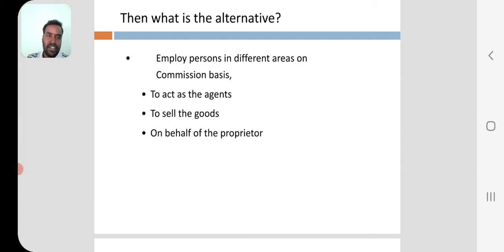The person acts as an agent. He sells the goods on behalf of the proprietor, on behalf of the owner. The person appointed on commission basis in a new or non-local area will sell the goods on commission basis. He acts as an agent, a middleman between the customer and the owner.